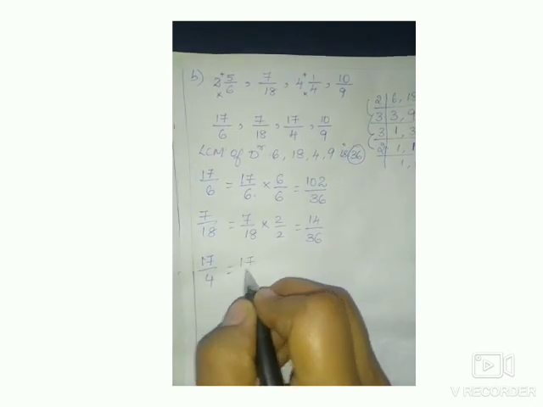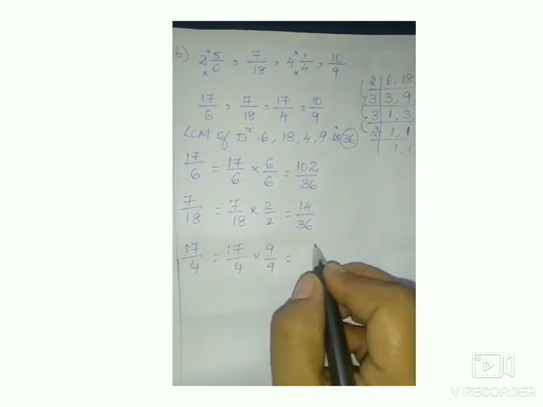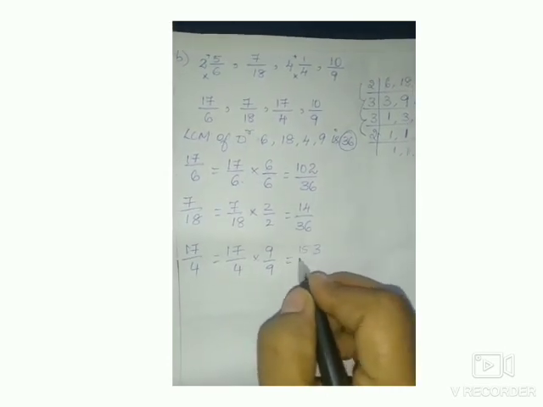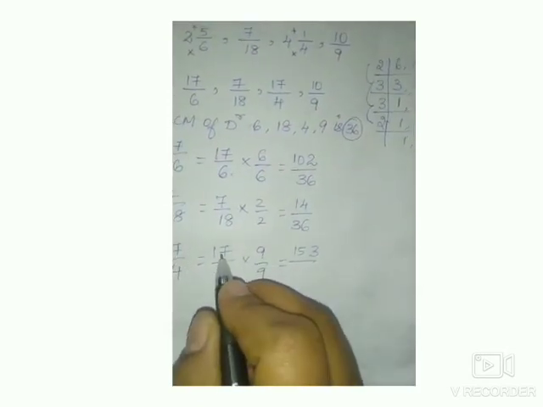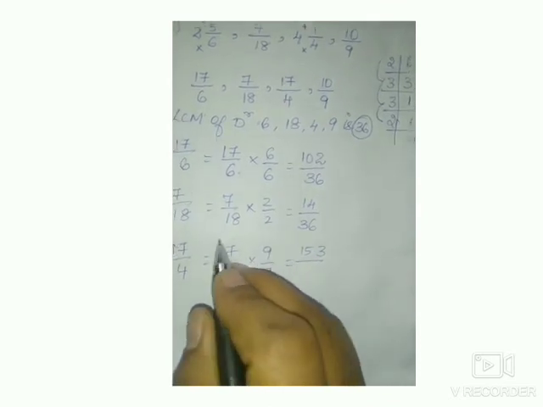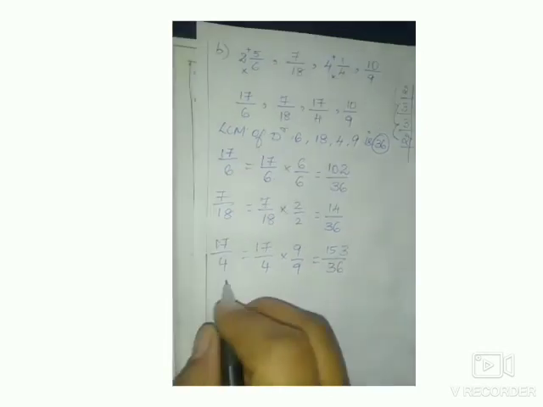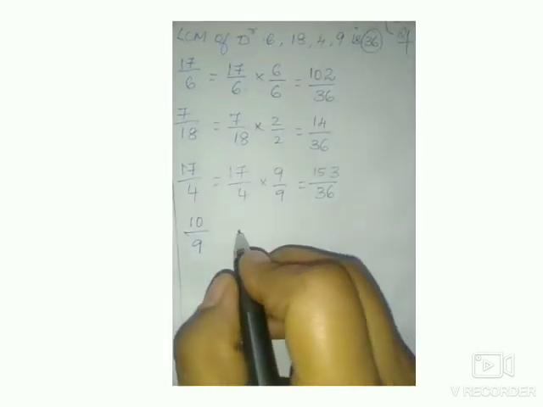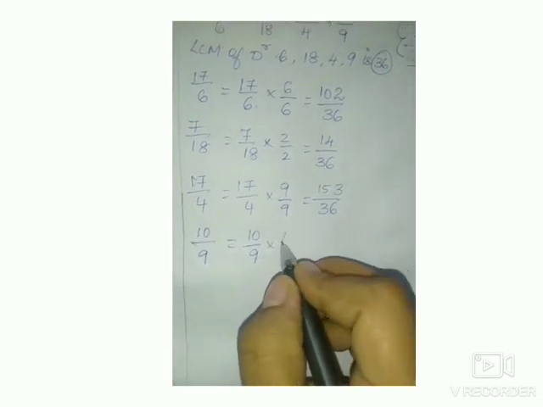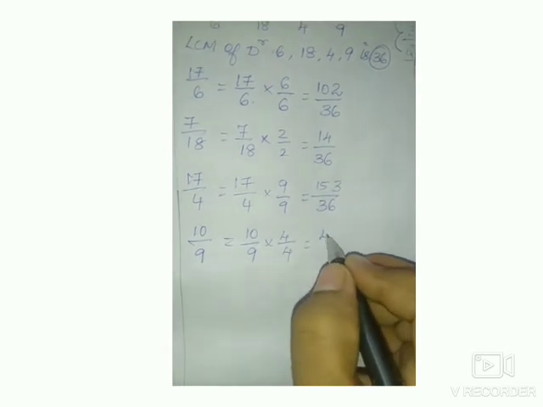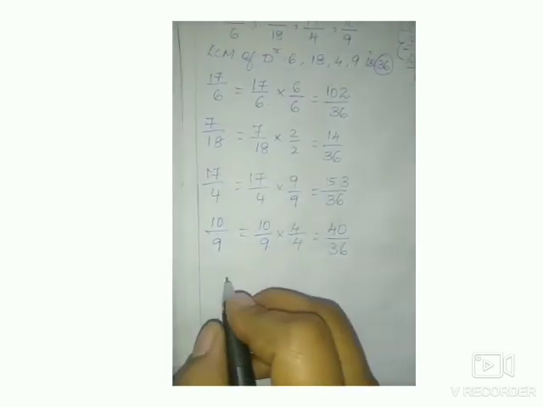17 by 4. 4 how many are 36? 4 9s are 36. 17 9s are 153. If you don't remember the tables, then multiply. 9 7s are 63, 6 carry. 9 1s are 9, 9 plus 6 is 15. 153. 4 9s are 36. Next, consider 10 by 9. 9 how many are 36? 9 4s are 36. 10 4s are 40. 9 4s are 36.